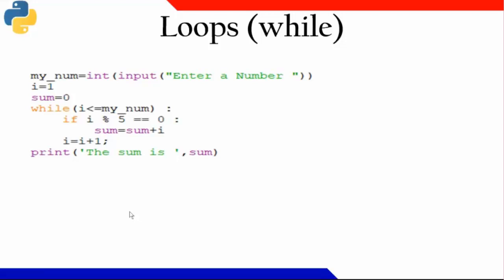Similarly, let us take one more program with while loop. What I'm doing is the sum of numbers. If i is less than or equal to my number, and if i divided by 5 gives remainder 0, then I'll be summing it up, and otherwise I'll be incrementing i by 1. So it means I'm summing when the number is divisible by 5. Under 300, those numbers which are divisible by 5, the sum of all those numbers is 9150.